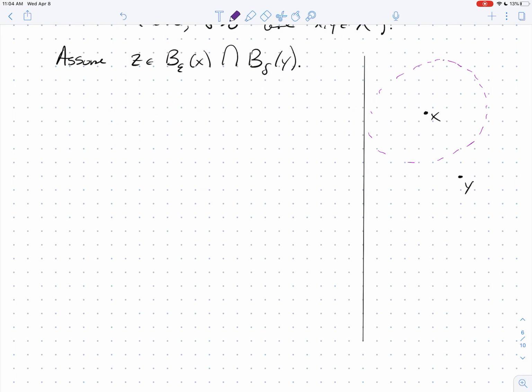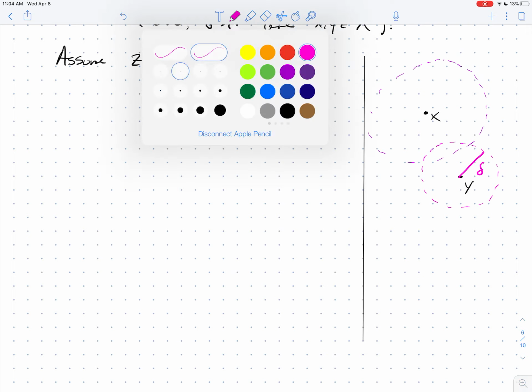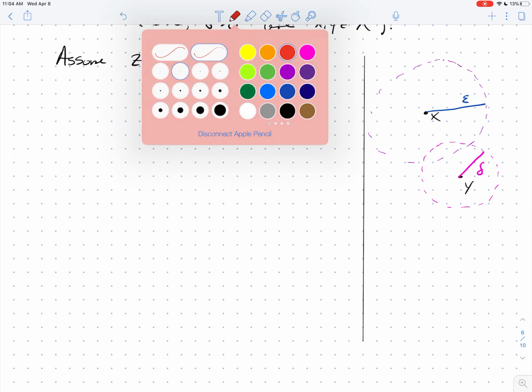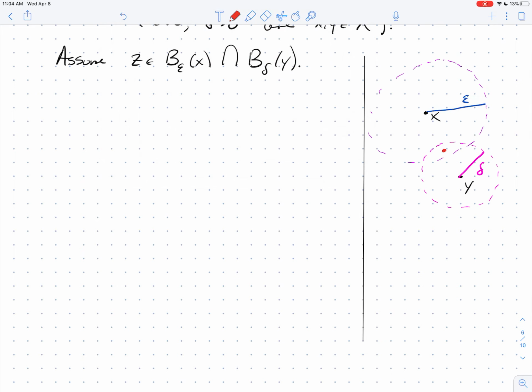And let's suppose that my radius delta, let's pick pink, around Y looks like that. Maybe it's smaller. So this is delta. X was blue, this is epsilon. And so where are we picking Z? Z lives right smack in the center.